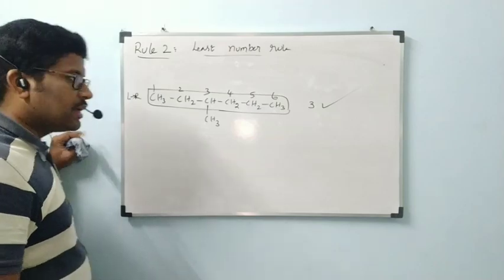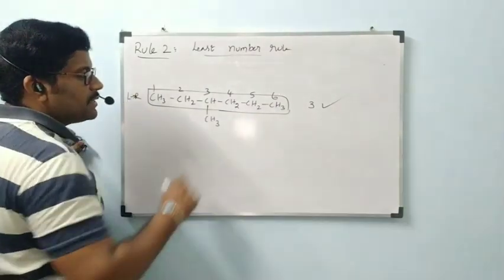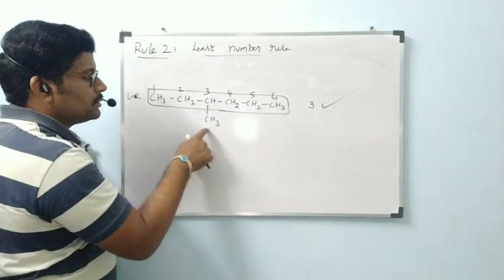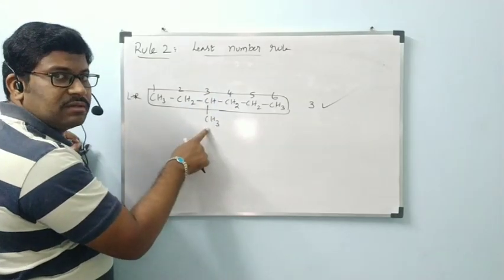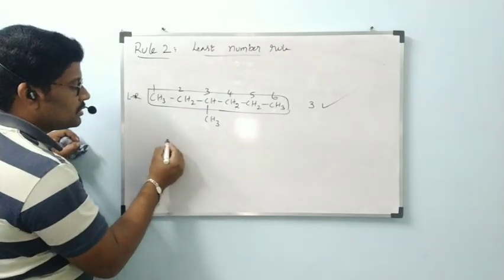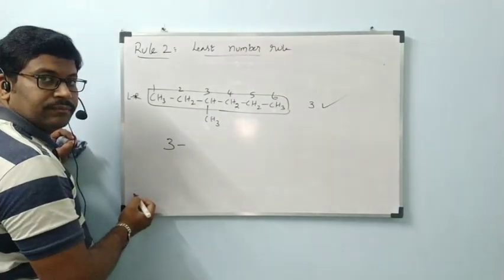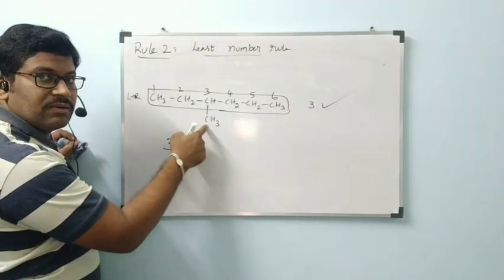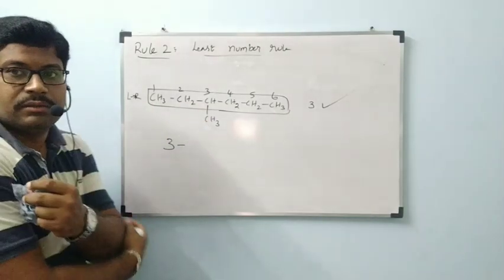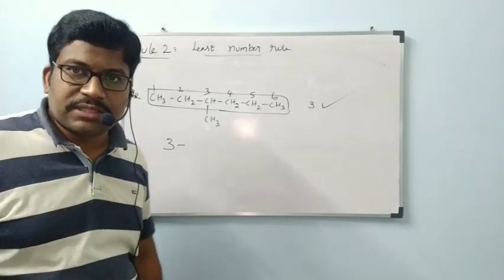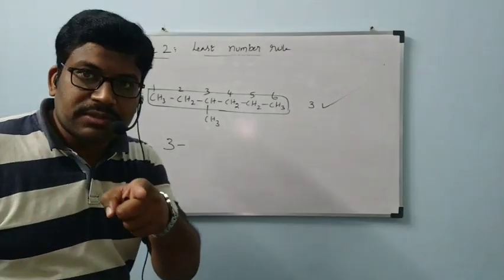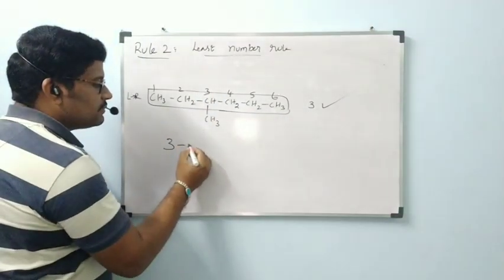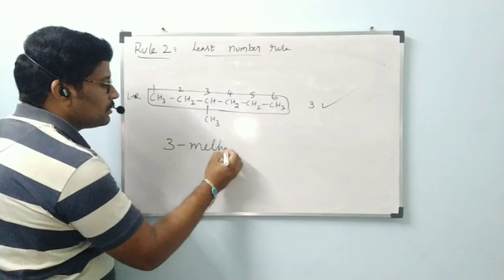Now see all of you carefully. We gave the numbering. On which carbon do we have the methyl group? Third carbon, 3 dash. The CH3 group is called methyl only, that's why I told alkyl groups separately. See, in that alkyl group, observe CH3 is called methyl group. It is present on which carbon? Third carbon, 3-methyl.